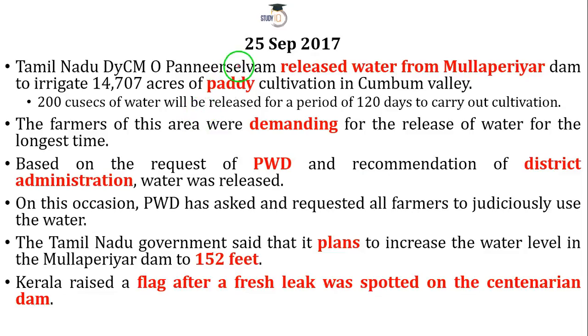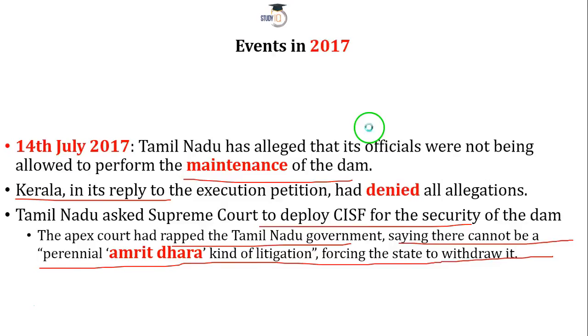Now, a couple of days ago, on 25th September 2017, Tamil Nadu Deputy Chief Minister O. Pannirselvam released water from Mullaperiyar Dam to irrigate 14,707 acres of paddy cultivation in Kumbum Valley. This is the Kumbum Valley.